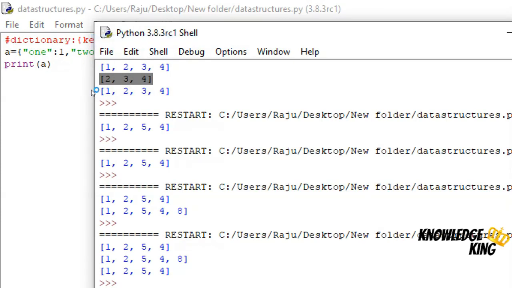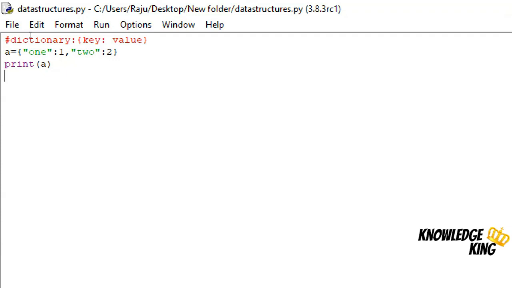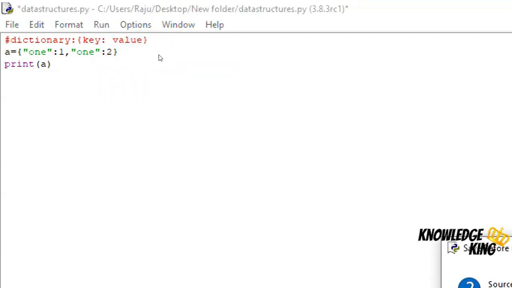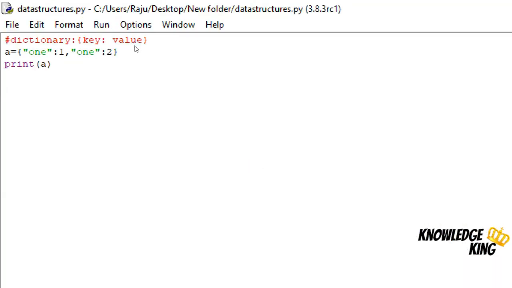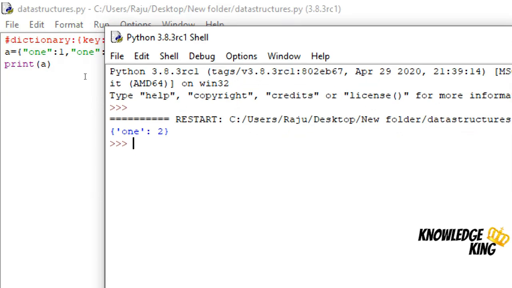Here it printed successfully. In a dictionary, the key should be unique, but values can be repeated or duplicated also. For example, now I'll change this to 1. Here 1 is a key which has 2 different values. When a key has 2 different values, the value will be overridden, which means it will take the updated value only. I'll save the program and print now. It printed only 2. It takes only the updated value. It will not take the previous value.